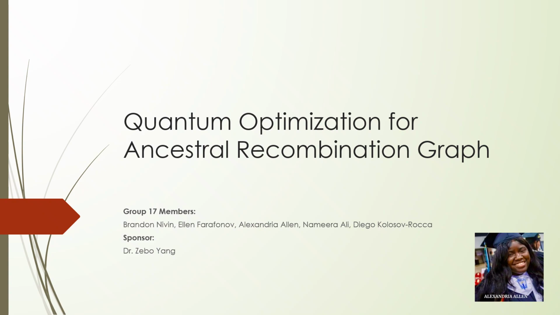Hello everyone, my name is Alexandra and today my team and I will be presenting our project called Quantum Optimization for Ancestral Recombination Graph Inference. So before I go into my part, I want to give a quick idea of why we're doing this and what problem we're actually trying to solve.